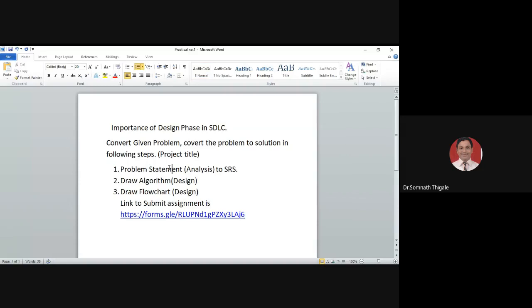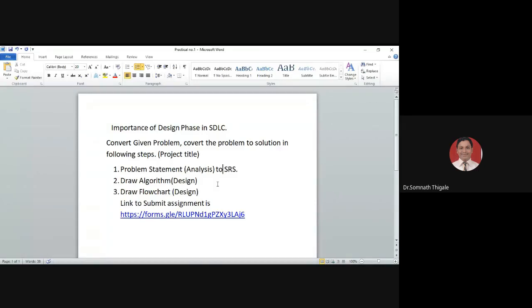we'll try to get the first SRS part, SRS, which stands for software requirement specification. So first we need to complete the SRS part. Once you are done with the SRS part, we need to go for the next phase called the design phase. While we are preparing for the design, at the earliest moment we can simply go with the algorithm first, and then we will go with the flow charts.